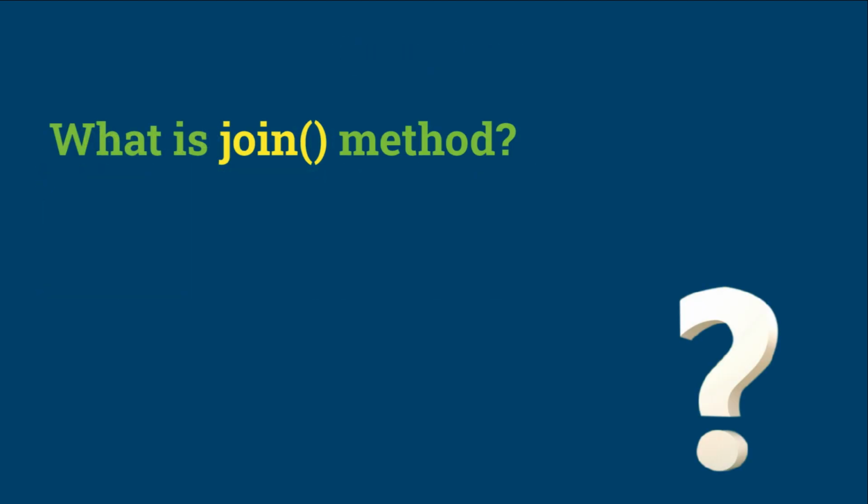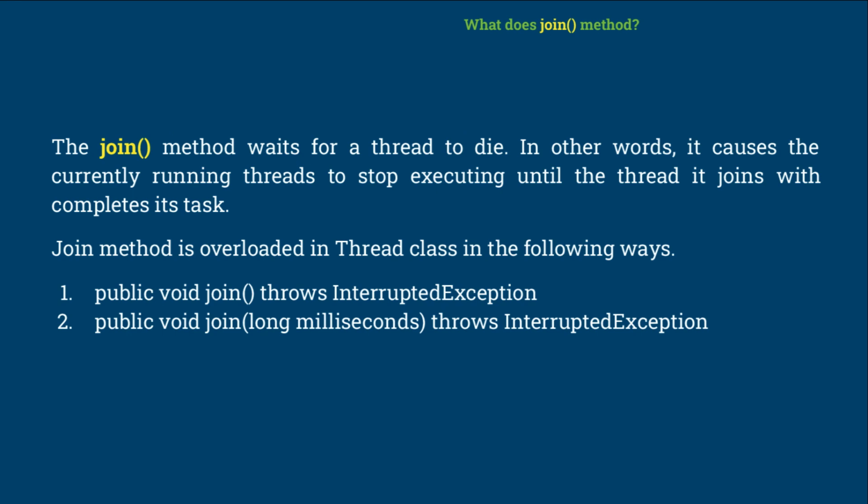First question, what is join method? The join method waits for a thread to die. In other words, it causes the currently running threads to stop executing until the thread it joins with completes its task. Join method is overloaded in thread class in the following ways. First, public void join throws InterruptedException. Second, public void join(long milliseconds) throws InterruptedException.